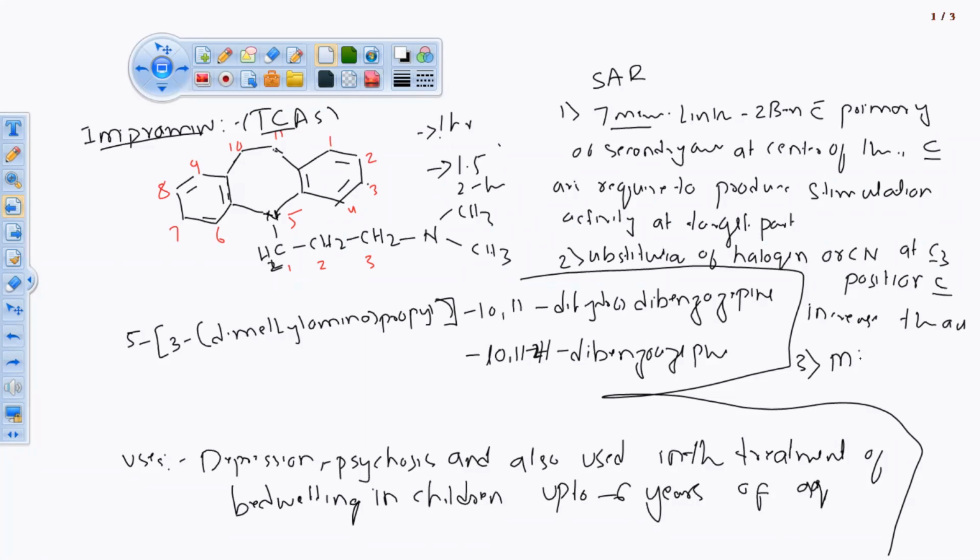The maximum activity will be produced when the basic nitrogen is replaced with a propylene bridge.